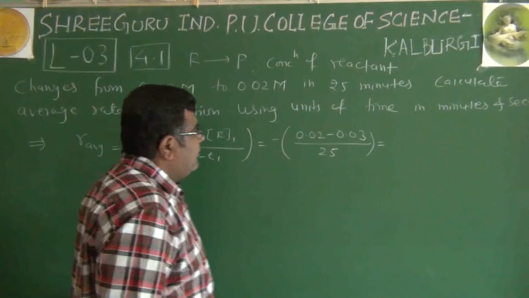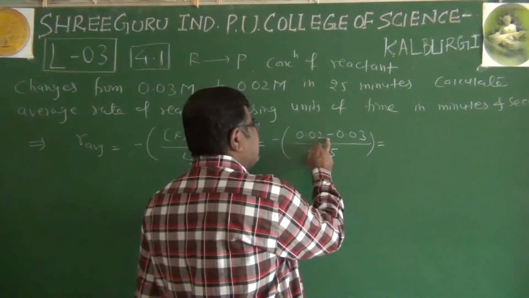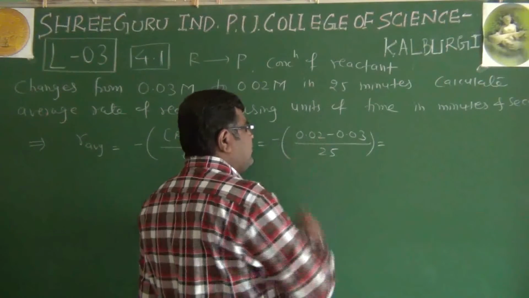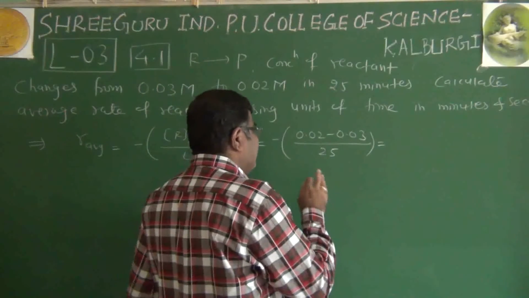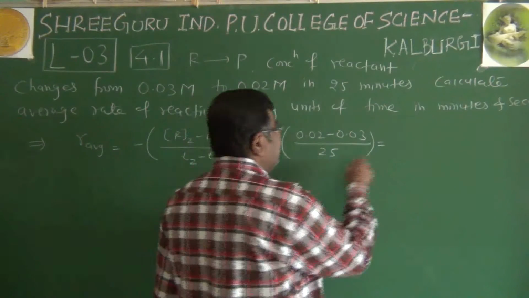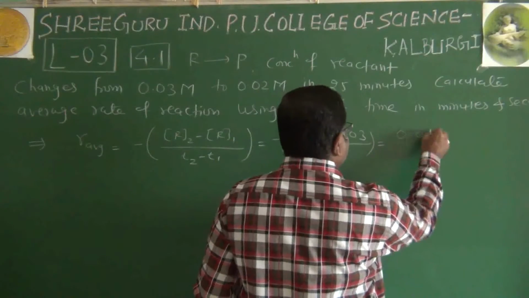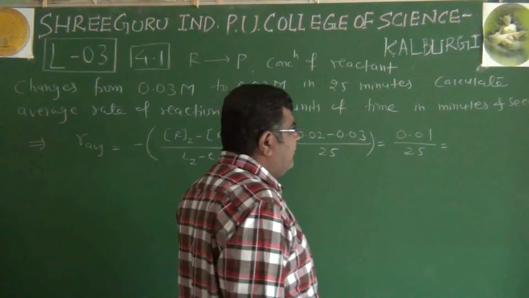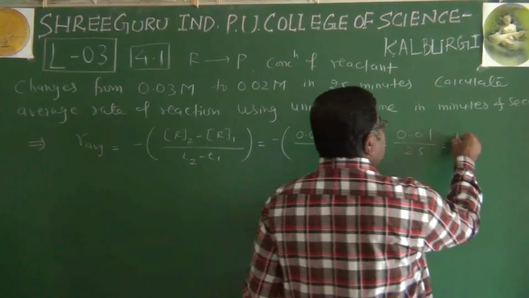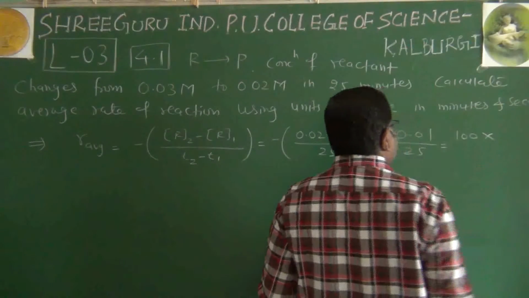So we can write this as negative, because this 0.02 is smaller than 0.03, so it will be negative 0.01, and this negative already. So it is 0.01 by 25. We can write this as 100.